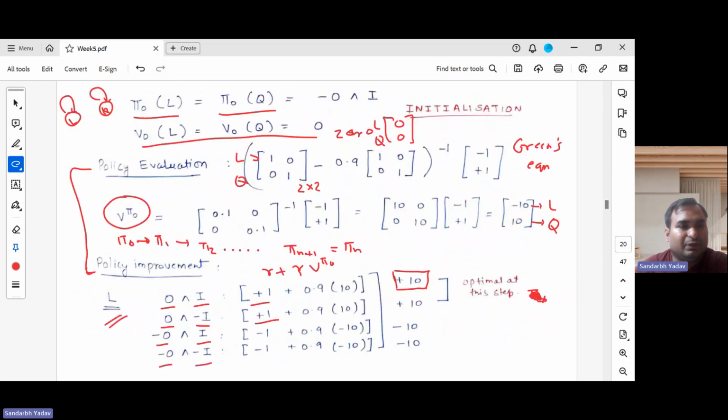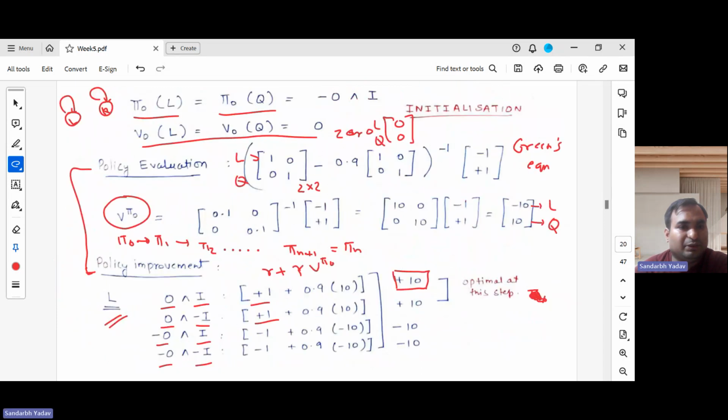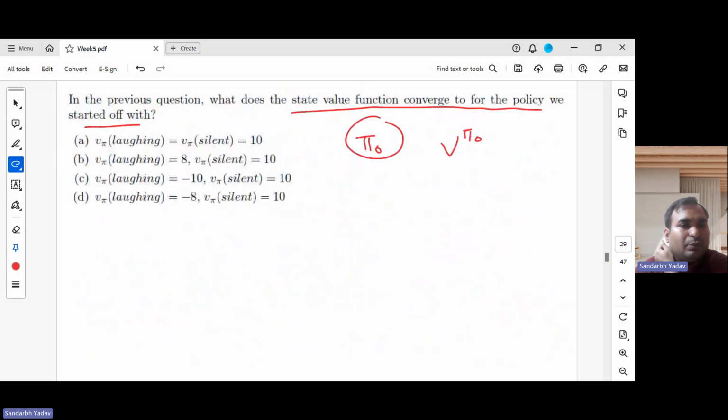For pi naught, it was -10 for laughter and 10 for the quiet state. They have used silent, but it doesn't matter. So the answer is C.